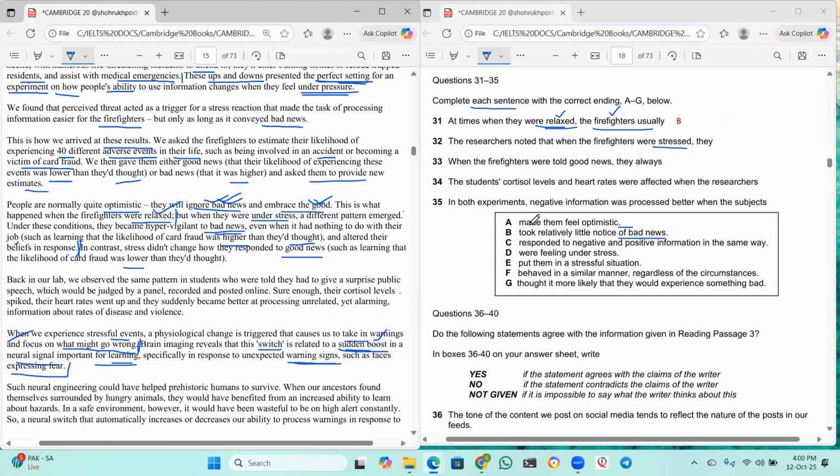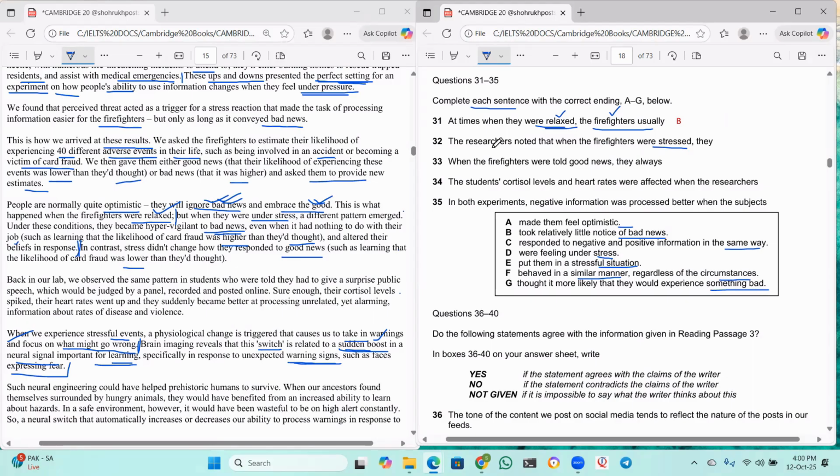When they are stressed, made them feel optimistic? No. Responded to negative and positive information in the same way? No, sir, not, no. Were feeling under stress? No, obviously, when they are stressed, they are feeling under stress only. Put them in a stressful situation? No. Behaved in a similar manner regardless of the circumstances? I don't think so. Thought it more likely that they would experience something bad.